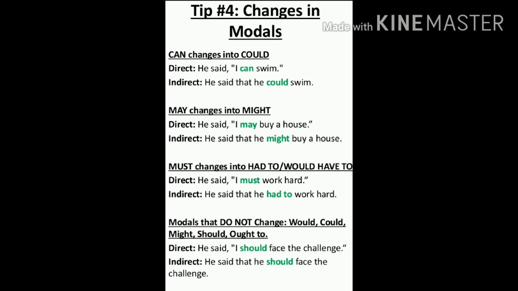Can changes into could, may changes into might, must changes into had to or would have to. So it's had to or would have to. It's not would had to. So remember, these are the changes which you need to remember. Modals that do not change are would, could, might, should, ought to.